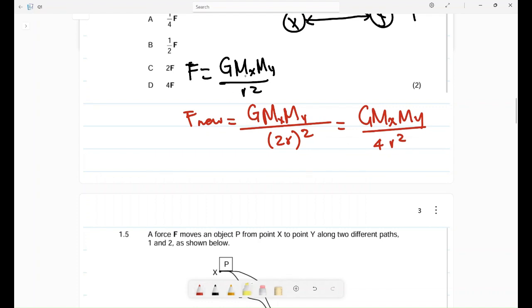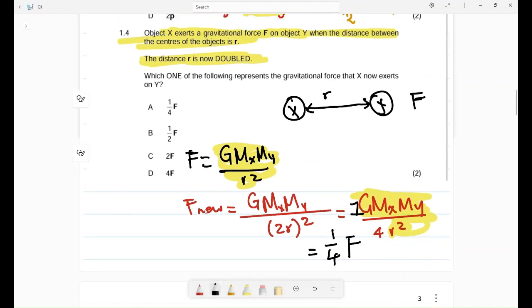Remember 4R squared. What's this? When I highlight G Mx My and R, and only R, it is F. So I can take out this part, remember there is a 1 here. This is equal to 1 divided by 4 of F. So the most correct answer, in this particular case, is A.